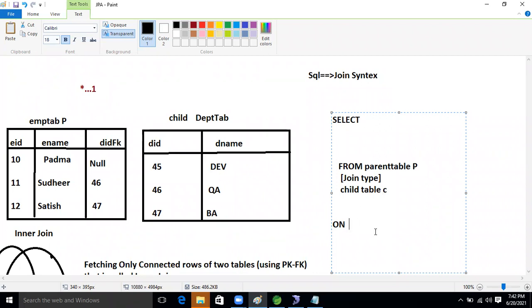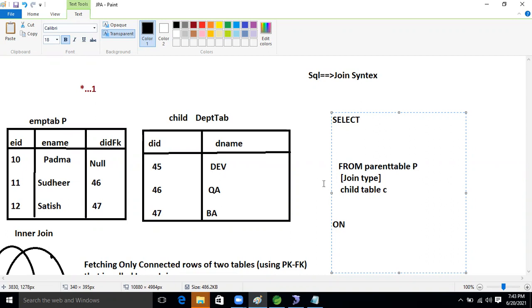Okay now, guys, and then the ON clause. In the ON, what will we do? Whatever the primary key and foreign key are, connected based on the join concept, the foreign key will become the primary key, and the primary key will become the foreign key.